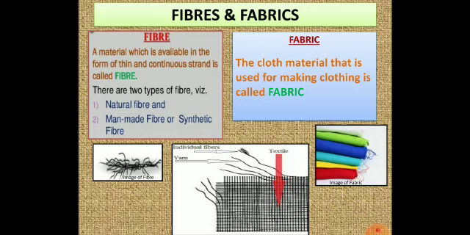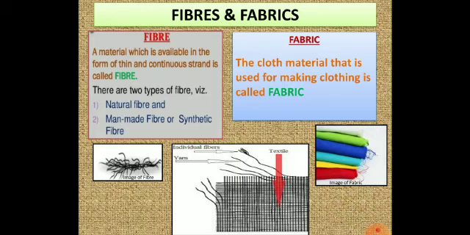Fabric, fiber. So we will learn about what is a fiber and what is a fabric. Fiber is a material which is available in the form of a thin and continuous strand. It is called fiber. Fabric is a cloth material that is used for making clothing.